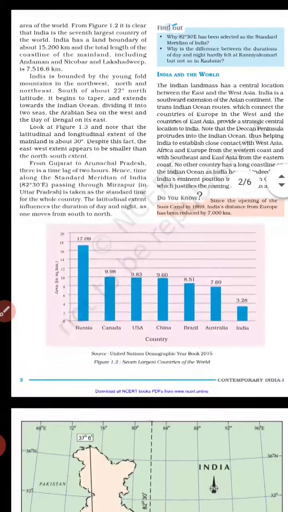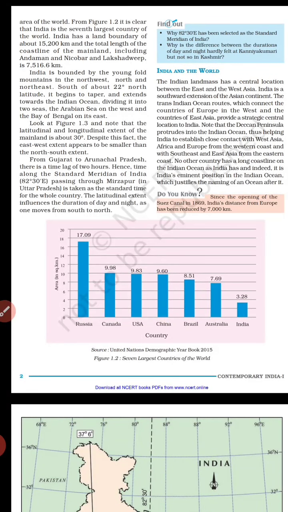From figure 1.2, it is clear that India is the 7th largest country in the world. India has a land boundary of about 15,200 kilometers, and the total length of the coastline of the mainland, including Andaman and Nicobar Islands and Lakshadweep Islands, is 7,516.6 kilometers. So through these lines we come to know that India's land boundary is about 15,200 kilometers.